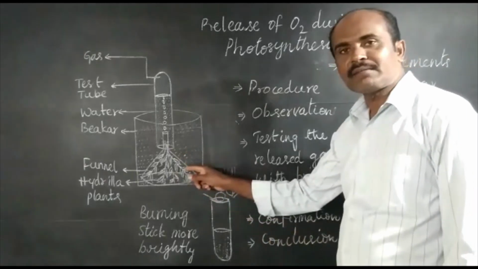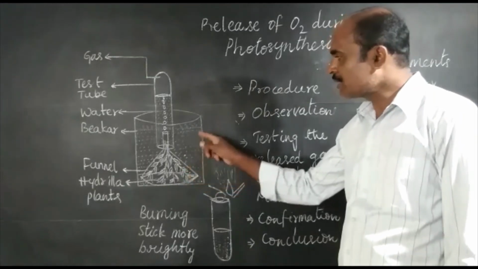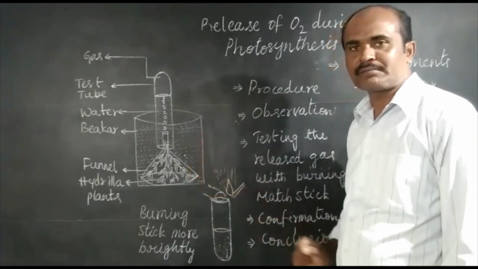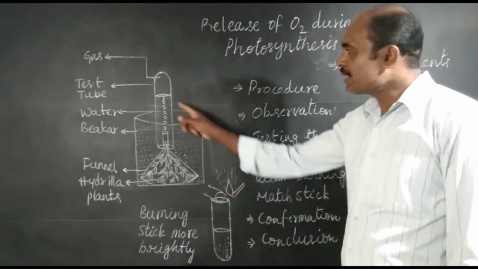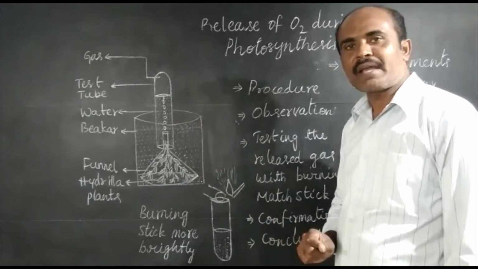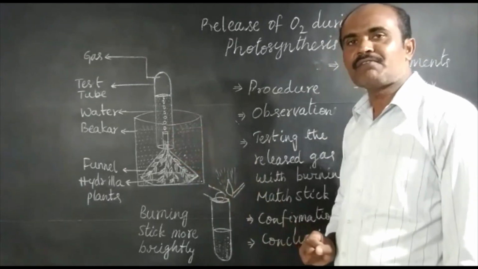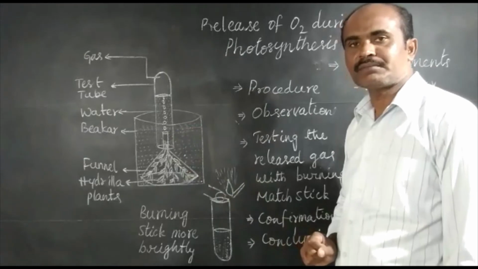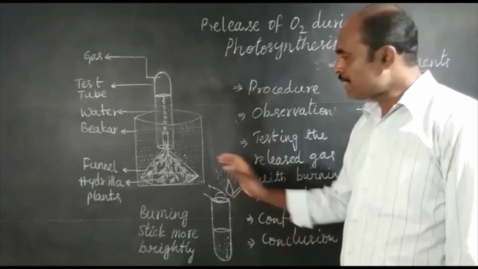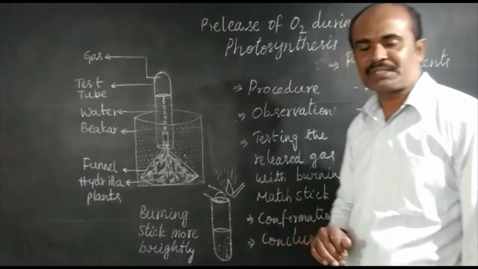Place the funnel having hydrilla plant twigs upside down in the beaker containing water. Take a test tube, fill it with water and carefully arrange it over the narrow end of the funnel without air bubbles. Place this apparatus in sunlight for carrying out photosynthesis.